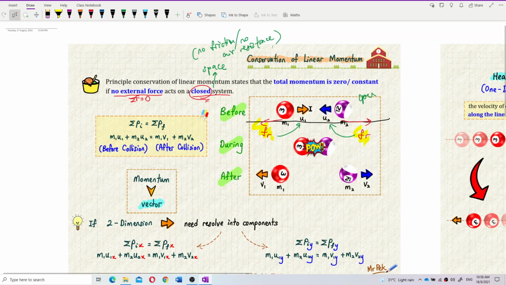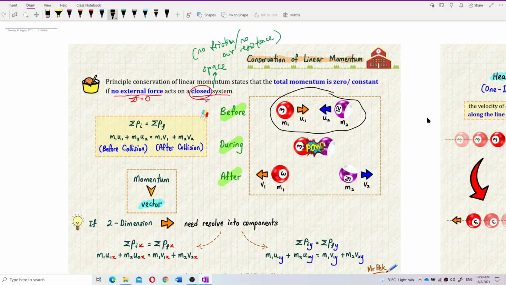So a closed system is only in space where there is no friction at all, no air resistance, nothing, just the two balls themselves. If it's only two balls with no air resistance and no friction, this is a closed system.